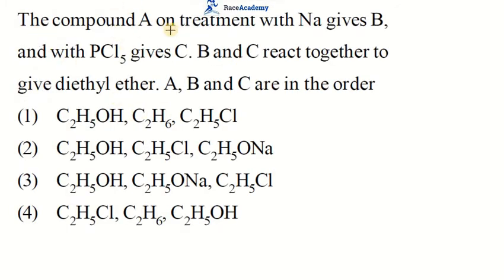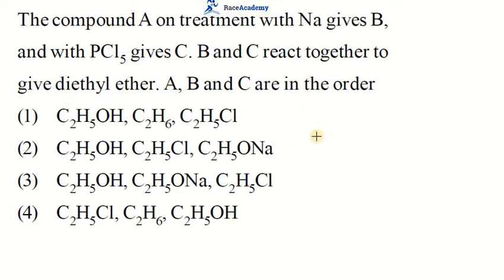We have a compound A which on treatment with sodium gives B. As you know, usually alcohols treated with sodium give alkoxides, and the same alcohols when treated with halogenating agents like phosphorus pentachloride form alkyl halides, and when the alkoxides and alkyl halides react, they form ethers.